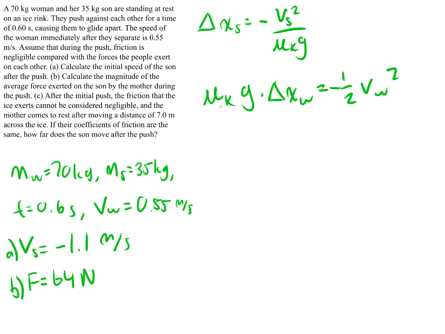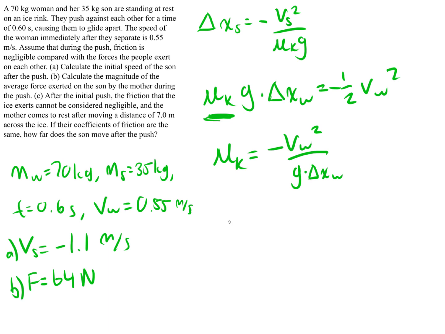We can use this to solve for the coefficient of friction before plugging it back in. So if we solve for that, we get that the coefficient of kinetic friction is equal to the negative of the velocity of the woman squared divided by little g times the displacement of the woman.